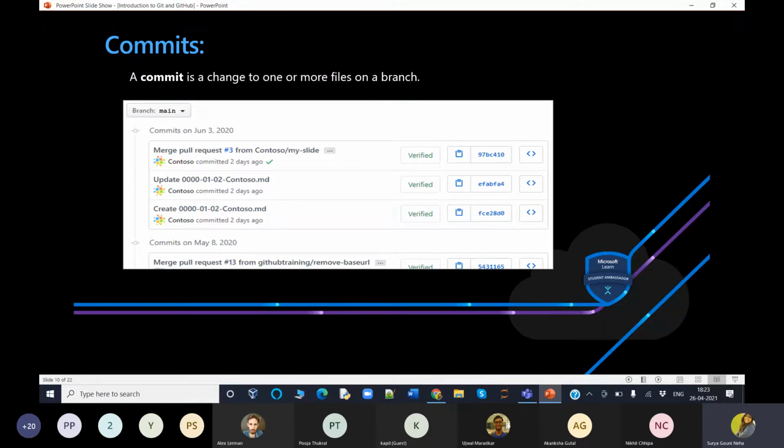Git assigns each commit a unique ID called a SHA or hash. Here you can see it's 97BC41. This is called a SHA or a hash. It's a unique ID of a commit, and it identifies specific changes, when the changes were made, and who created these changes.